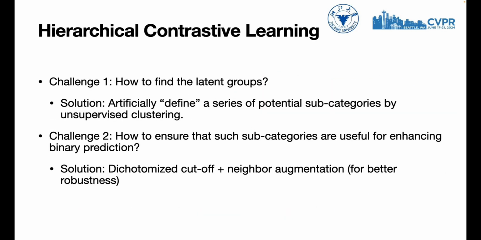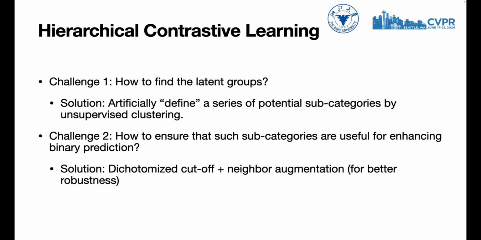To achieve this, we first design a hierarchical contrastive learning module, which actively explores the latent groups reflecting the essential semantics of PU data. Although contrastive learning has been extensively studied for representation learning with limited annotations, the PU setting presents unique challenges for adapting this technique, primarily in two aspects. The first challenge is, without explicit labels, how can we construct a positive set for contrastive learning that can guide the model to distinguish samples from different latent groups?